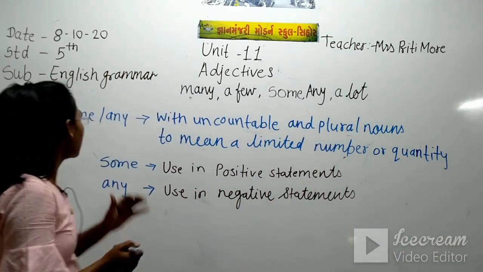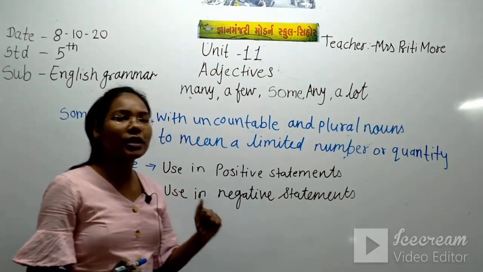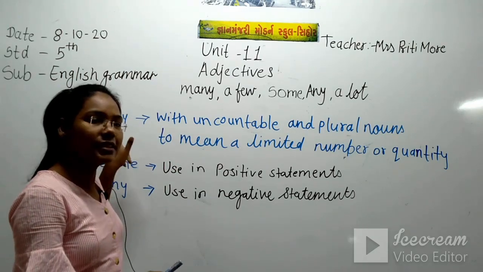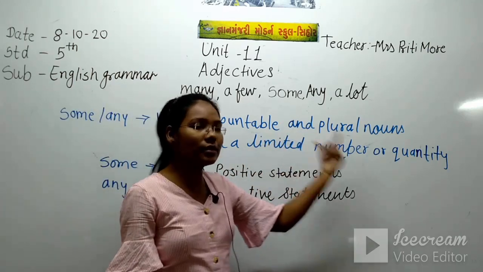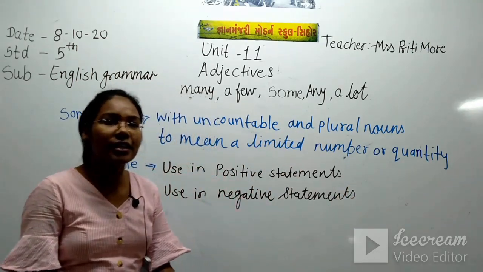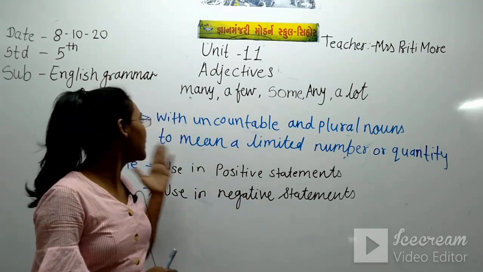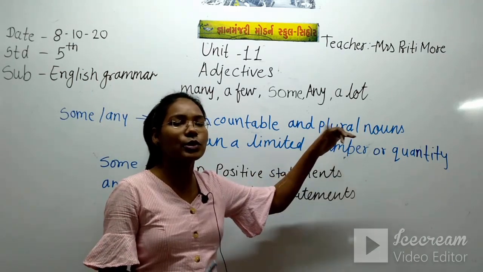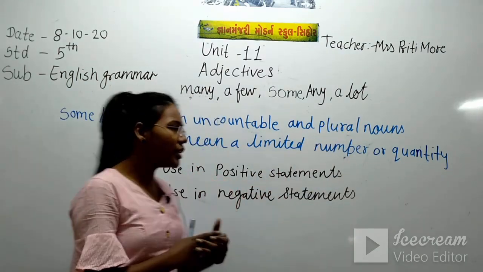When we use some and any with uncountable and plural nouns, we use these adjectives before uncountable and plural nouns. That means for things which we cannot count, we use some or any, and with plural nouns also, where there is more than one thing.